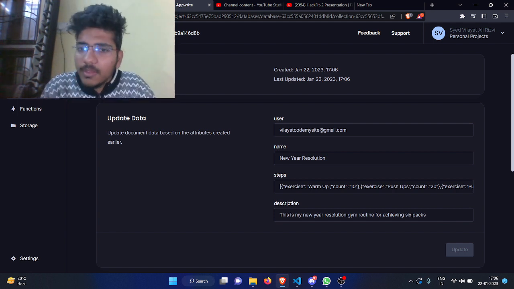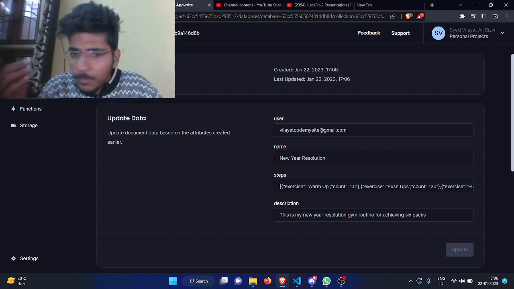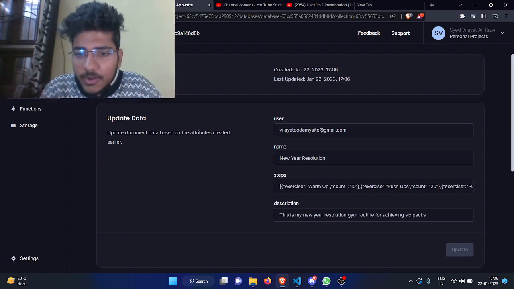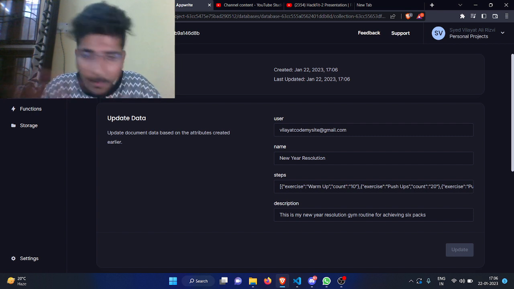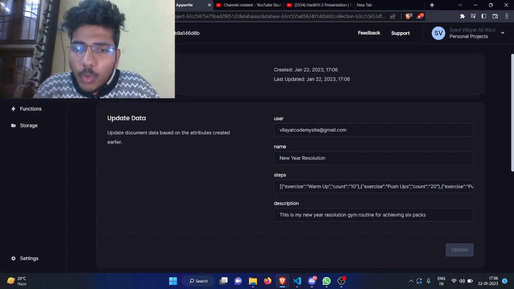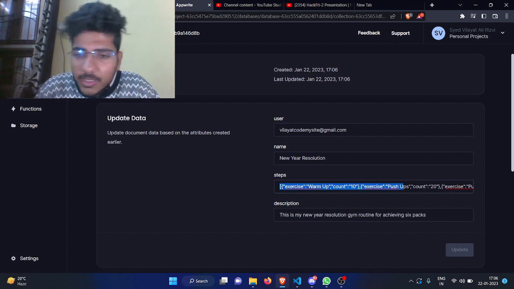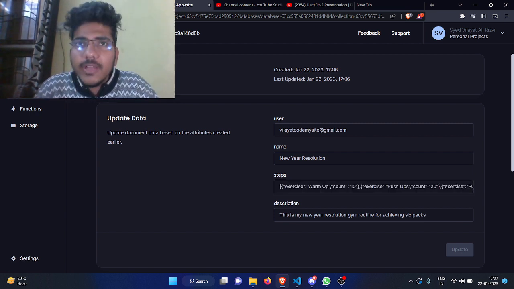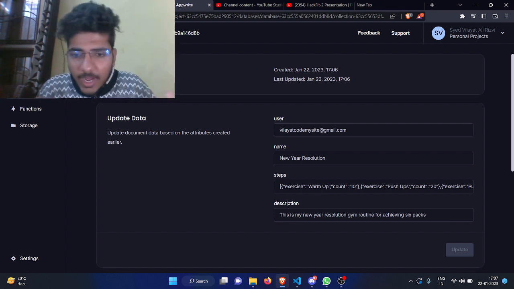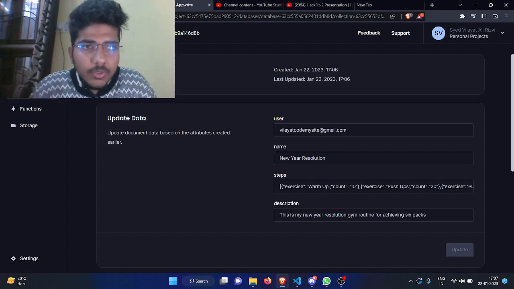An RDBMS like MySQL or Postgres would be fine, or a MongoDB would be much more perfect in this use case in order to store all the steps. So what I did to accommodate is I stringified the JSON, and I stored it as a step, right?